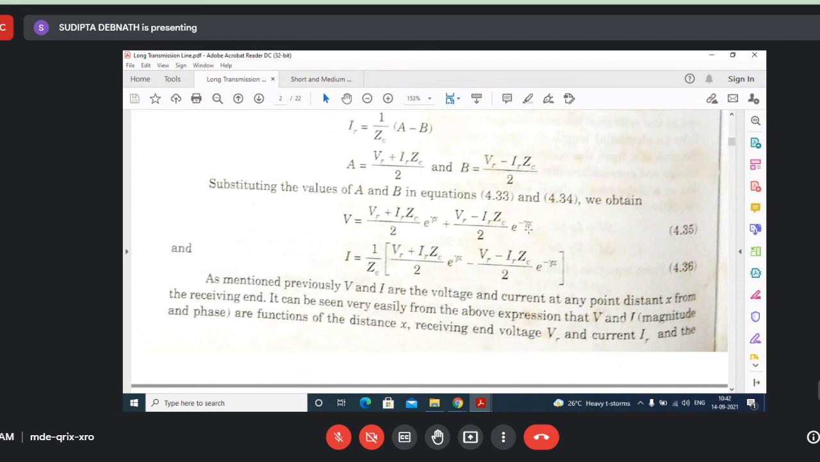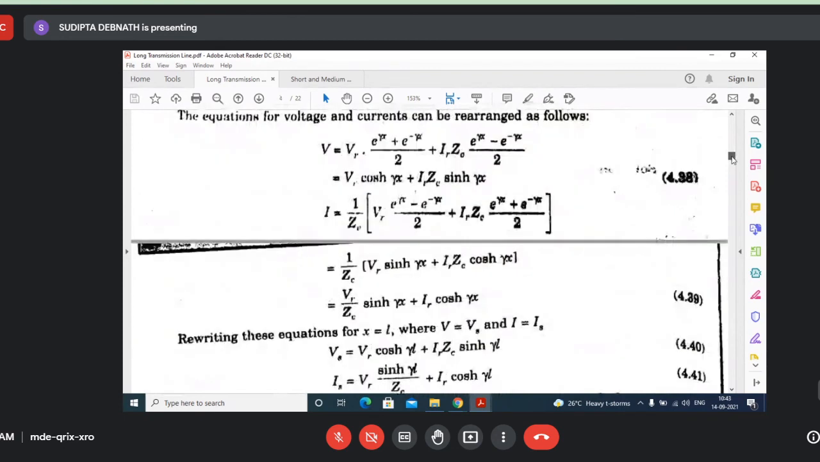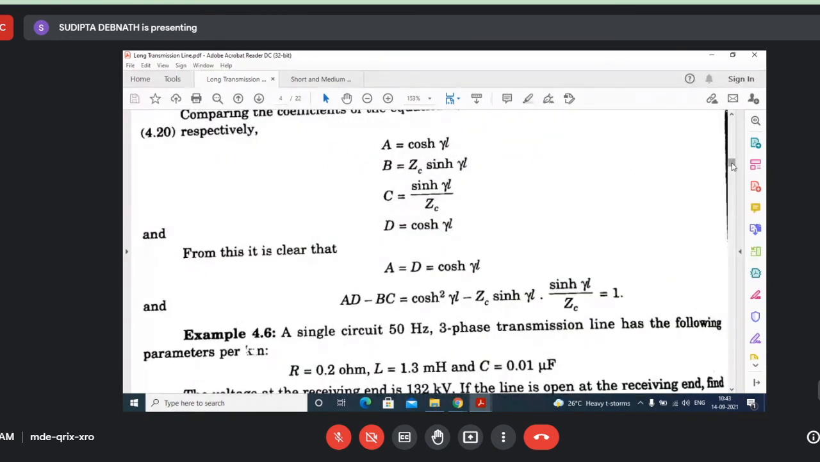So can you understand? It is possible to find out Vs, because all terms are known to you, and you have to substitute x by L. Similarly, it is possible to find out Is by substituting x equal to L. You can find out Vs and Is. And of course, this will be a complex quantity. You can find out in terms of both magnitude and angle.